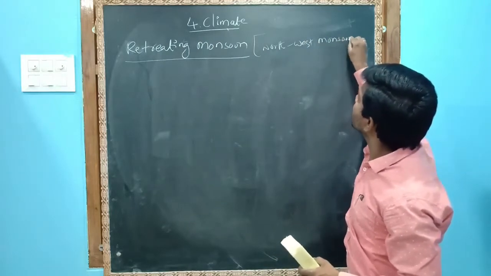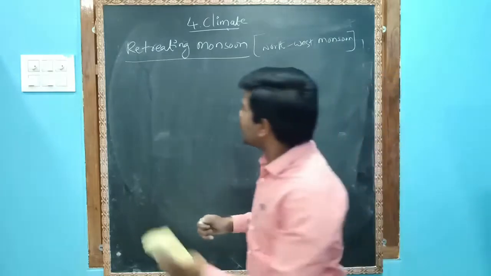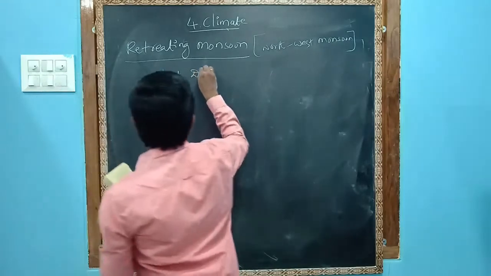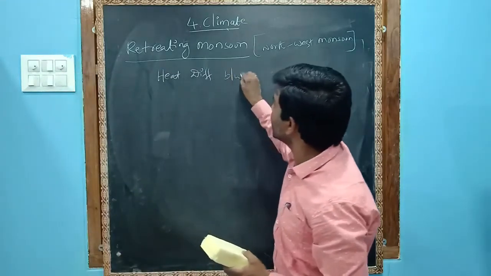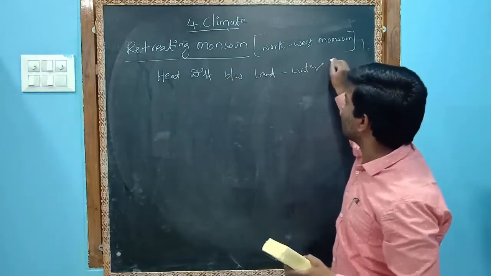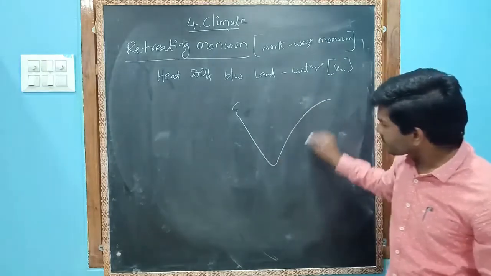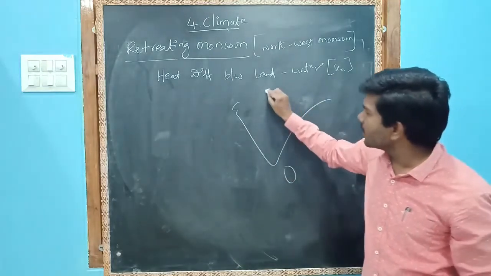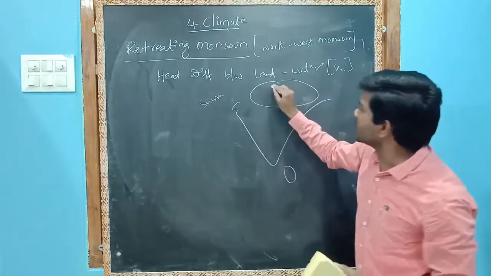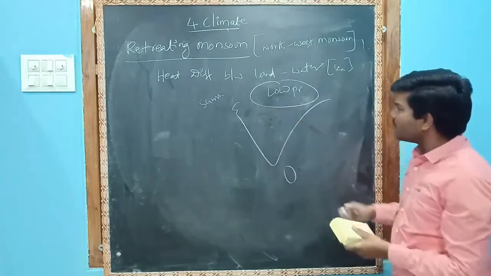Actually the monsoon occurs due to the heat differential between land and water. Water means sea. In summer, low pressure will be there on the mainland.